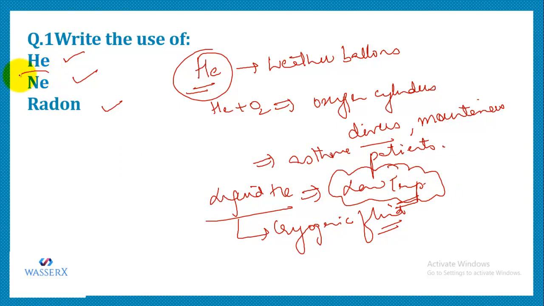Second, what is the use of neon? Neon is used in signboards.